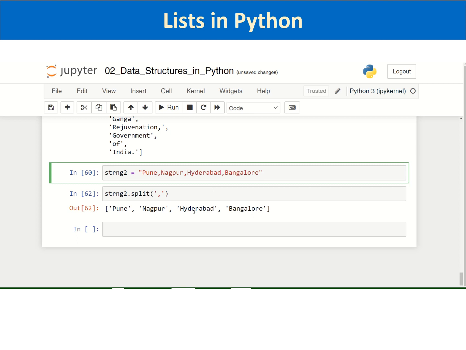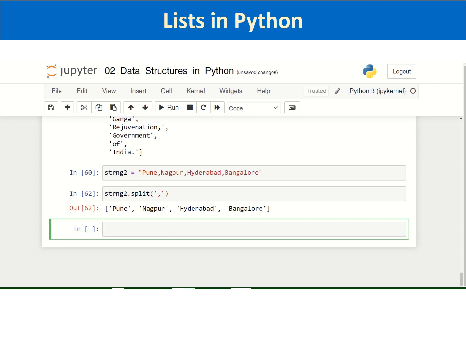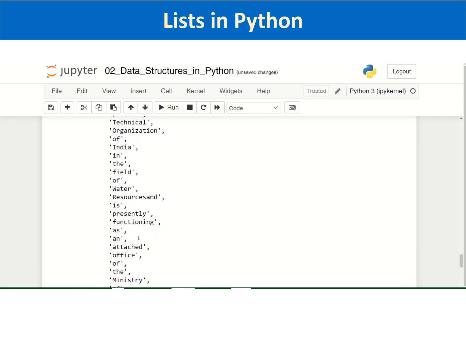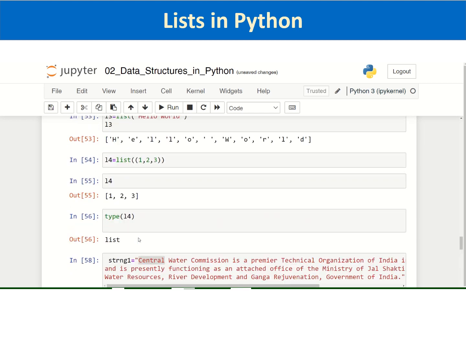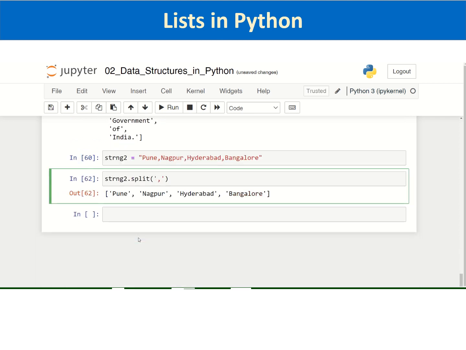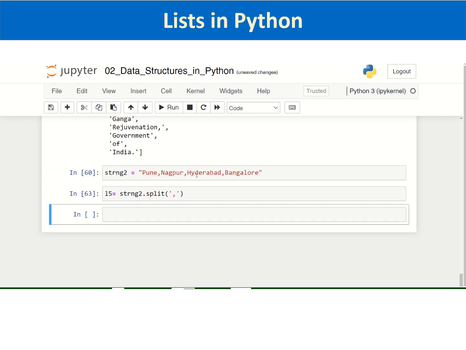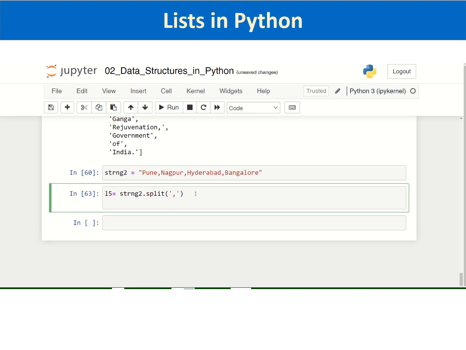So these are the ways of creation of lists. Now we have said that lists are similar to tuples and strings when it comes to indexing and slicing. You can access list elements by using the index. Let us also see that. Say let us assign this to a list L5 equal to string, and let us run it again and print L5.